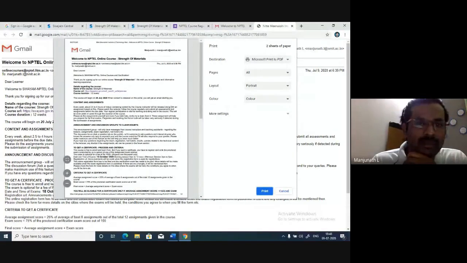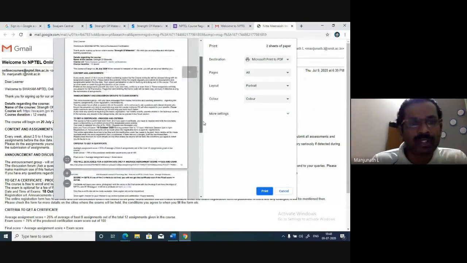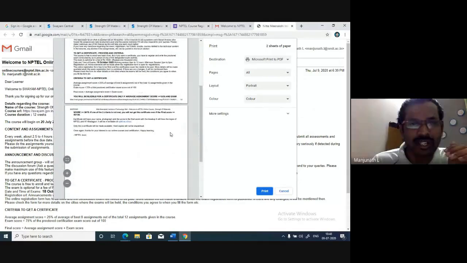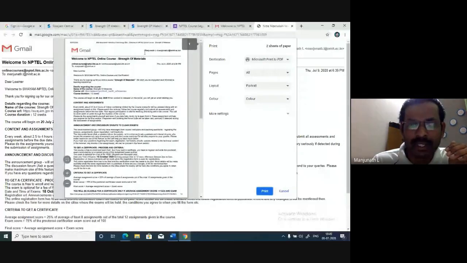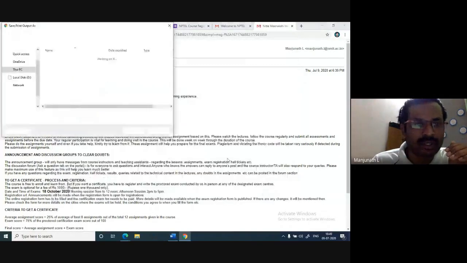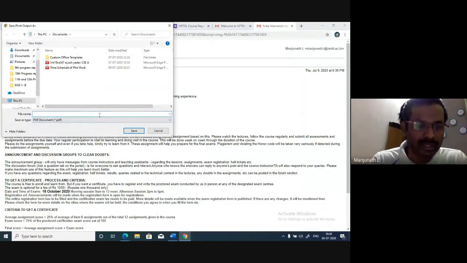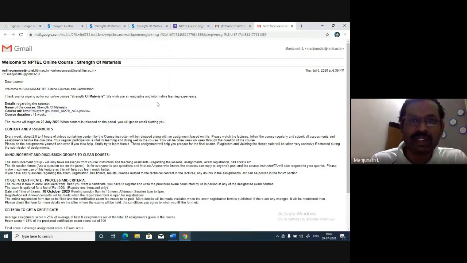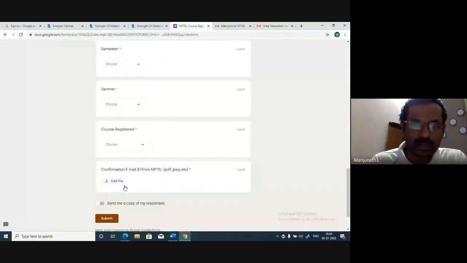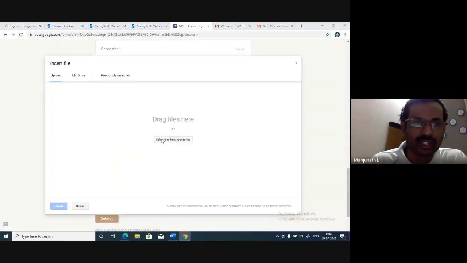We actually prefer this, not the screenshot. Take the print, and these details will come; save it as a PDF. Save it with your USN number and name, so that we will clearly know about that. Then save it and upload here. You can just upload the PDF file by selecting the file and browsing it.